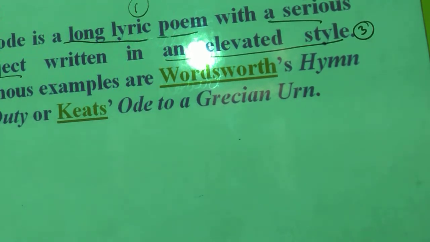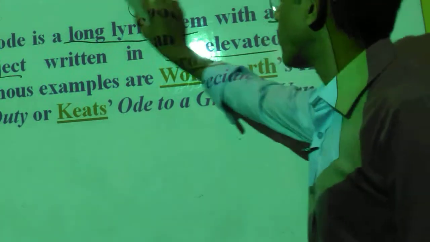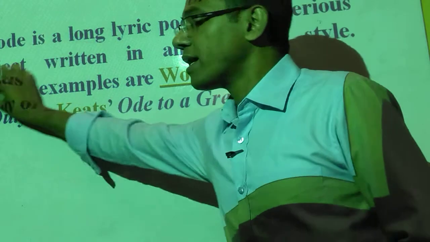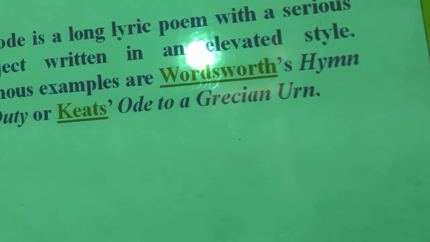You will read in future in the next semester Ode on the Grecian Urn, Ode to a Nightingale, Ode to Autumn. We will read in this semester. You will see that these are odes as well. So, does anyone have any question regarding ode? Have you understood what an ode is? Sir, I didn't properly get it. You didn't properly get it.